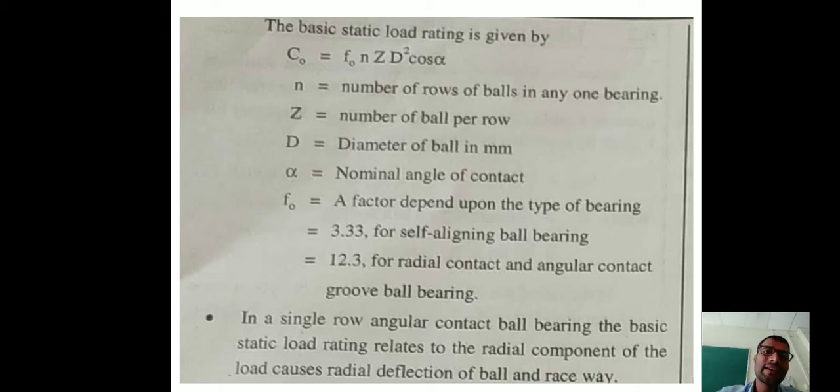So in a single row angular contact ball bearing, the basic static rating relates to the radial component of the load, which causes radial deflection of the ball and the race. So clear friends? Basic static load rating means when your bearing is in static condition, load is applied on the bearing, means ball and race, and due to that permanent deformation will take place. C0 is calculated by using this formula. If we put all these values, we get C0, means basic static load rating.